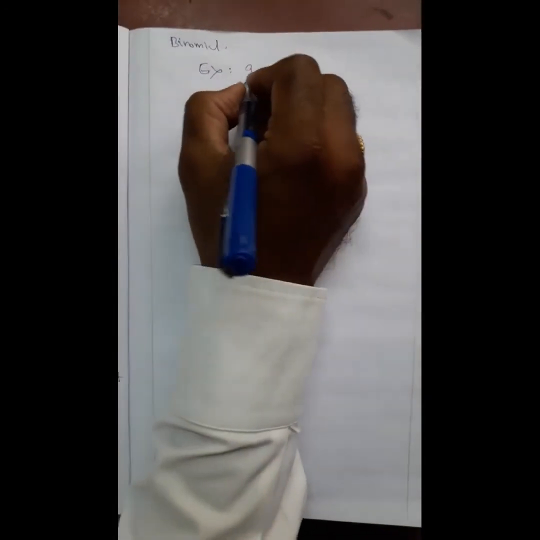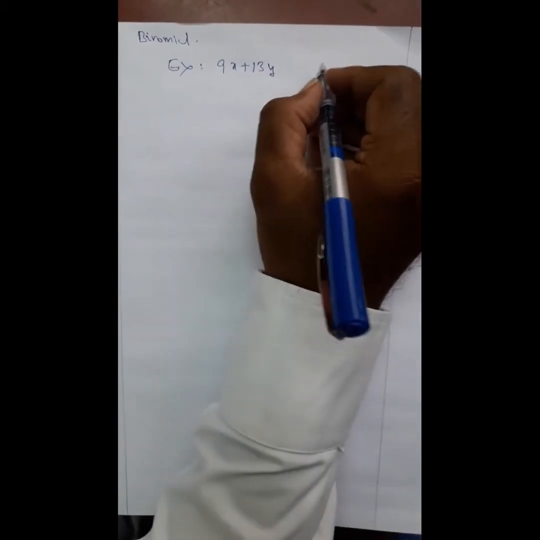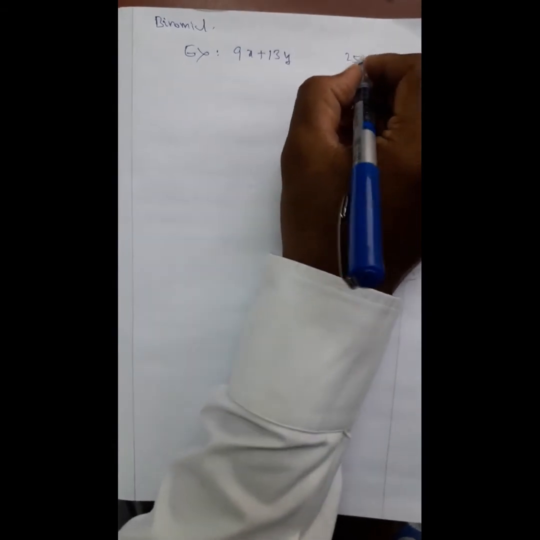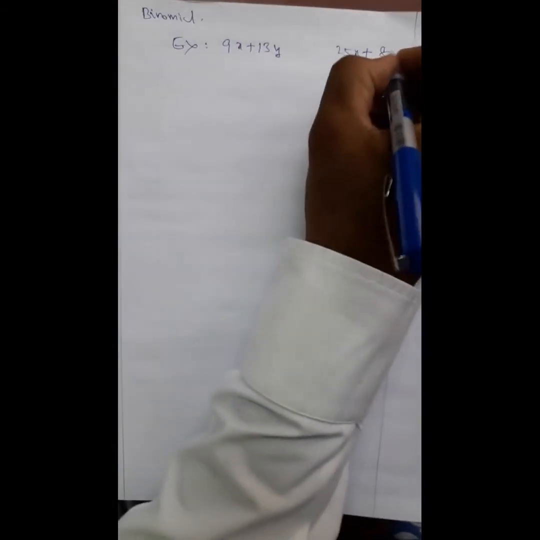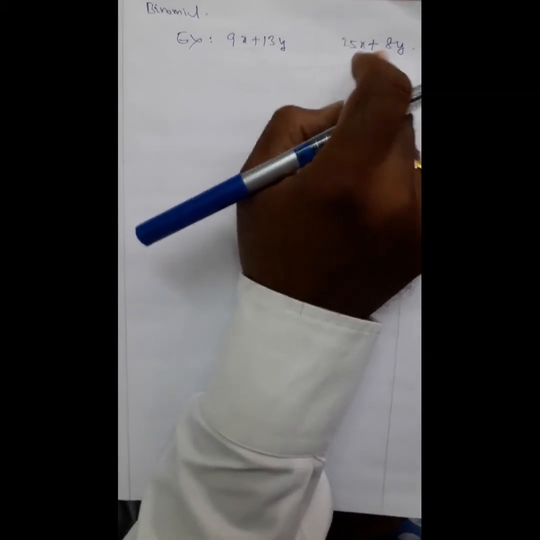A polynomial with one term, single term or one term is called monomial, with two terms is binomial. Example 9x plus 13y, and some 25x plus 8y. This is one binomial, and this is another binomial.